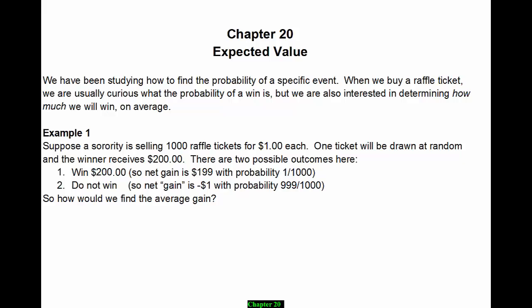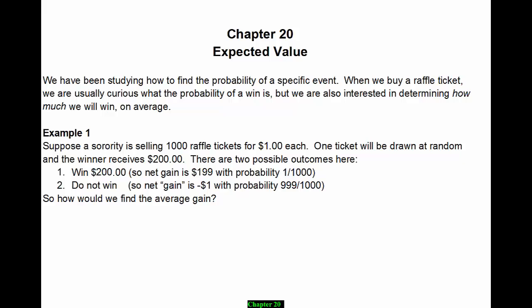If we talk about how much you gain, if we're computing expected gain instead of expected winnings, the net gain, if you were the one to get drawn to receive the $200 prize, is $199 because you get the $200 but you already spent $1. So you've only gained $199. And if you don't win, your net gain is negative. It's minus $1. So let's just think for a minute how we would find the average gain for this game.